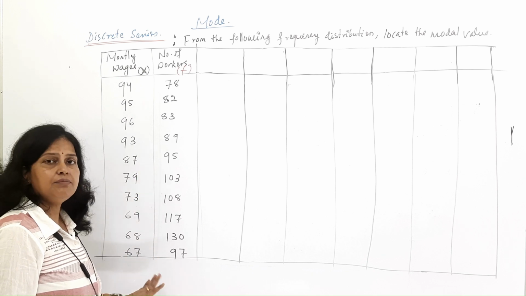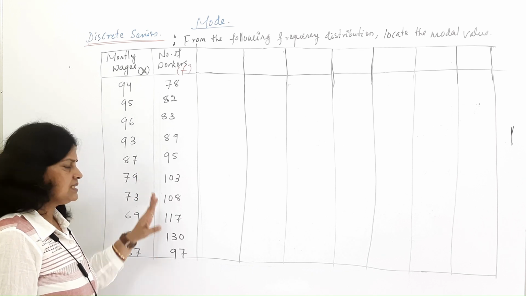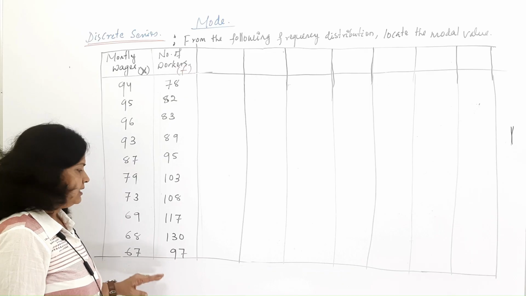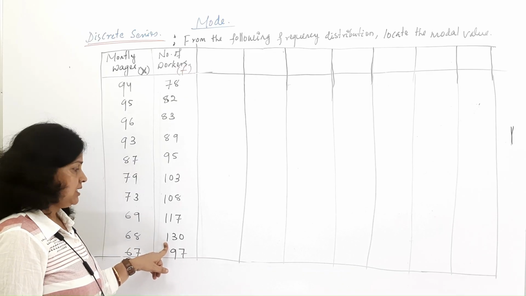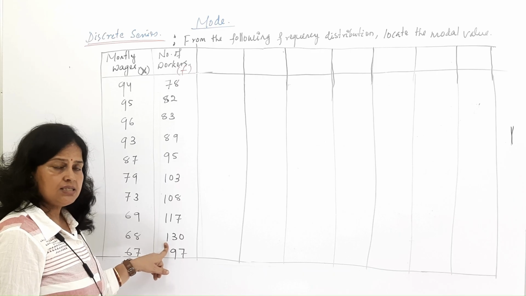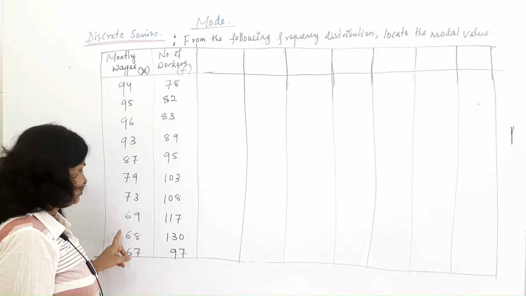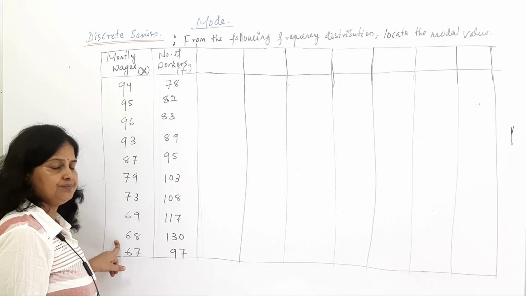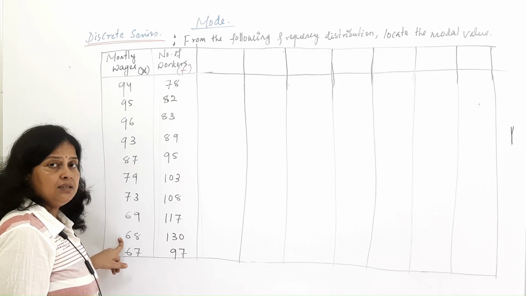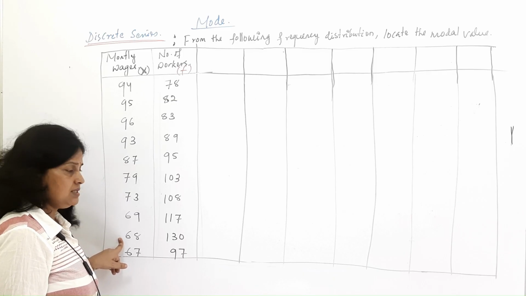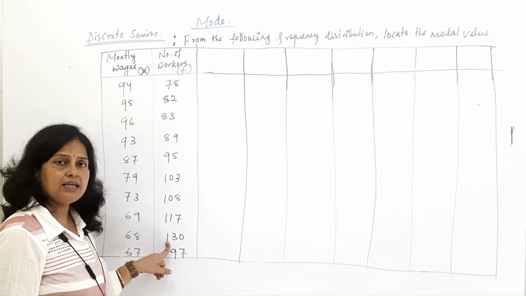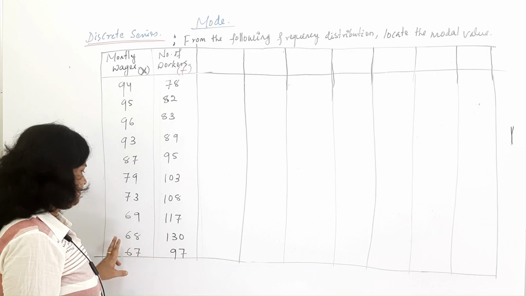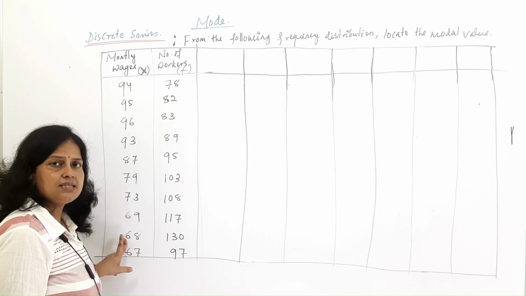We can see the series and say the highest frequency in the series is 130. So the mode is 58. The meaning of this is that 58 is repeated 130 times in the series.